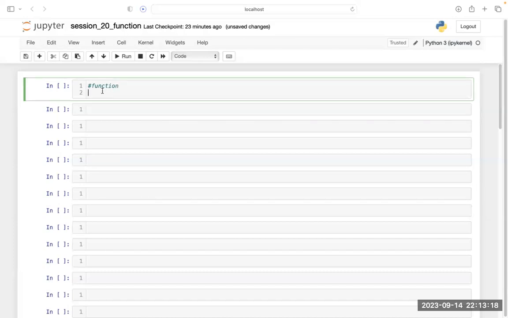We can define a function as a group of related statements that perform some specific task.